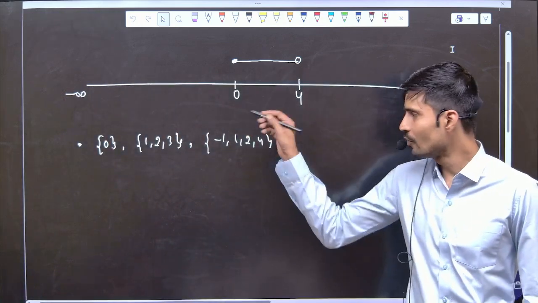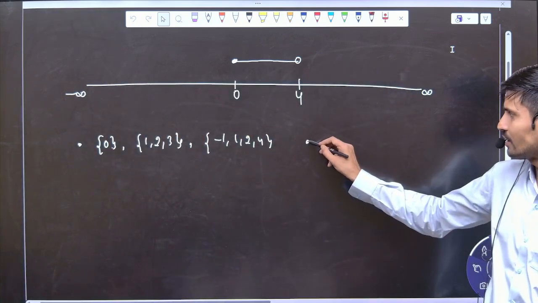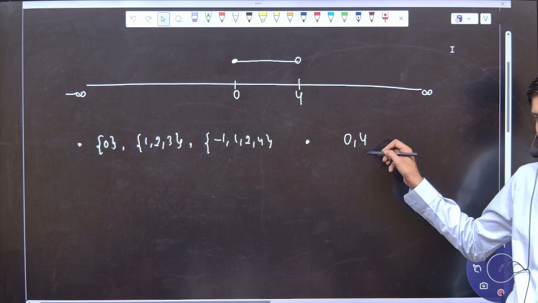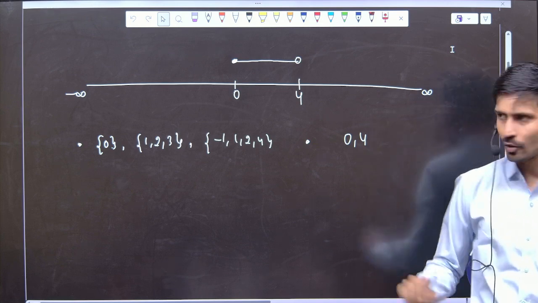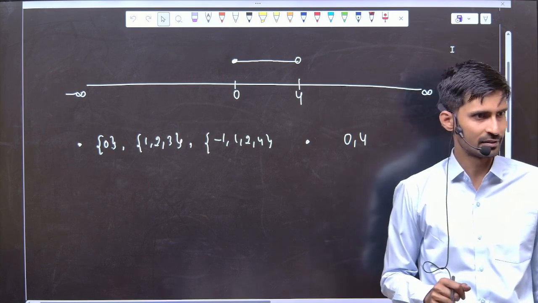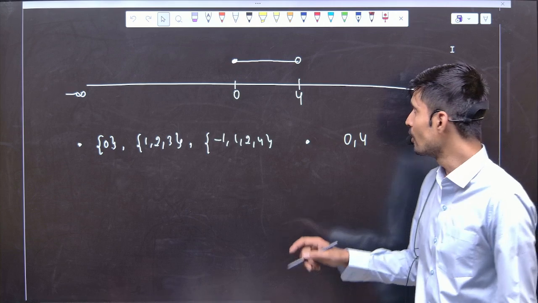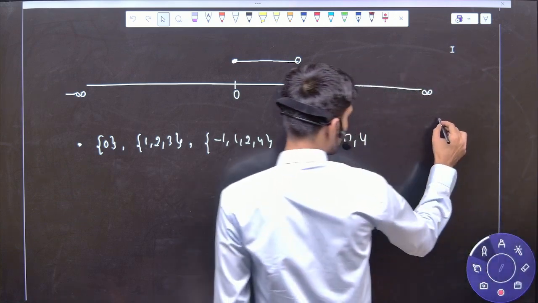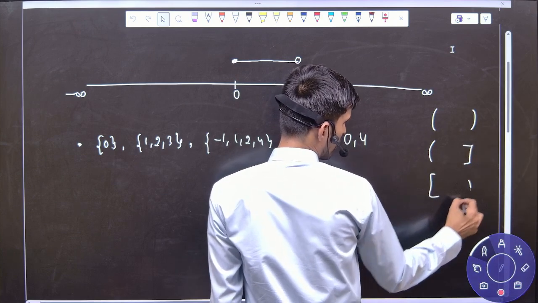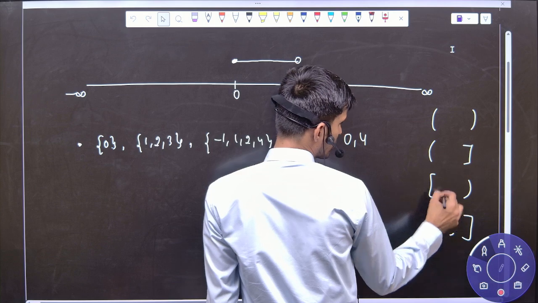Now the question is how will we represent it? See, first there are 0 and 4, so write 0, 4 first. But don't write this bracket. If you write this bracket, then it will represent only 0 and 4. Now we'll take help of these 4 brackets. See, open we say: open, close, close, open, close, close.